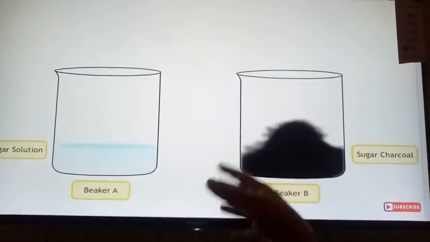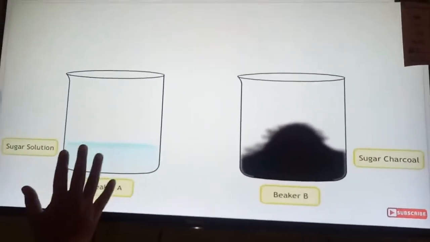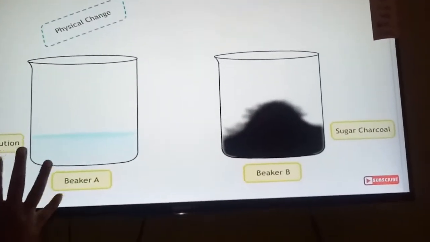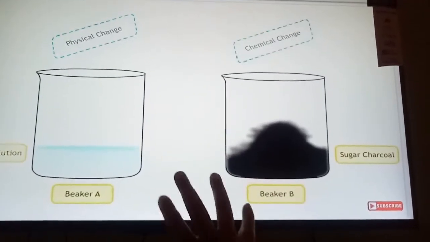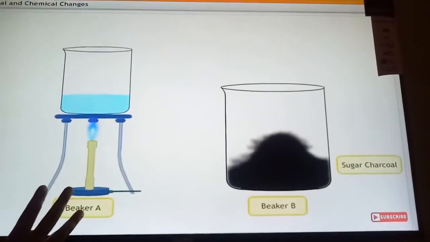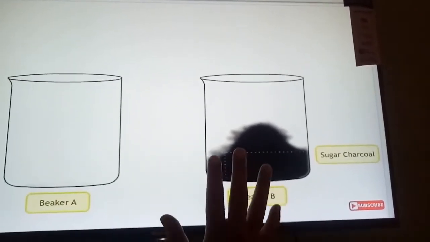It has completely changed into another substance, which is coal. I hope you have understood what a physical change and a chemical change are. In a physical change, only the state changes and no new substance is formed, whereas in a chemical change, a completely new substance is formed.